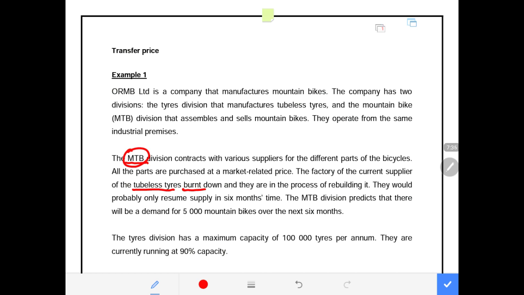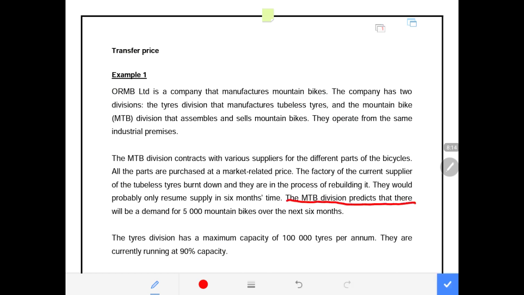So now that means they are stranded in terms of the supplier, but we know at the same time that within the organization that operates in the same industrial site, we do have a division called the tire division, and this tire division produces tubeless tires, and these are the ones needed by the mountain bike division, which previously used to buy them from an external supplier. Now the problem is that the burning of that building, and waiting 6 months, will mean too much loss of sales.